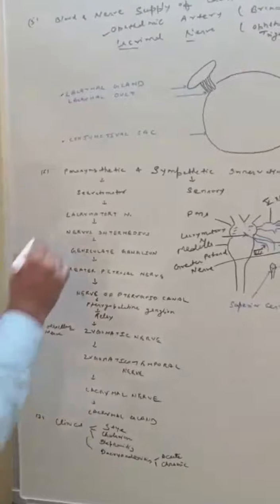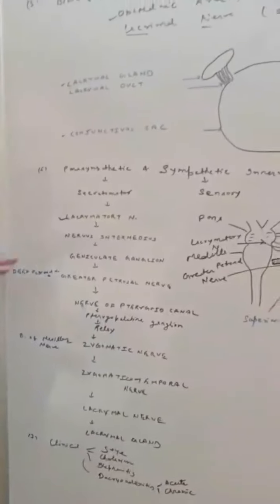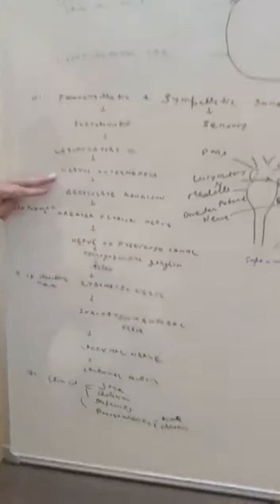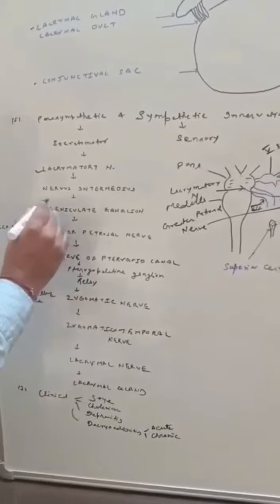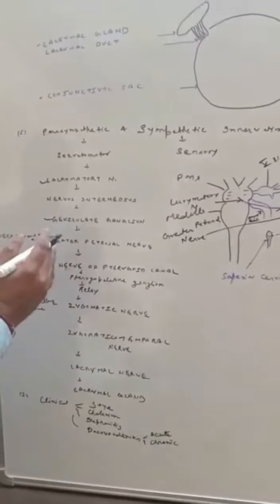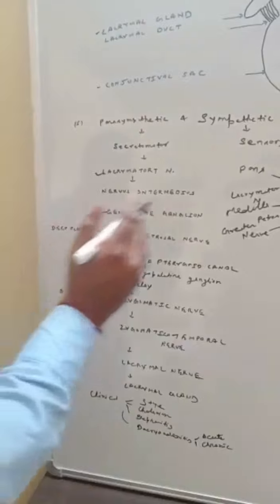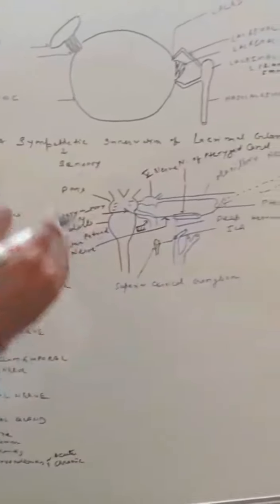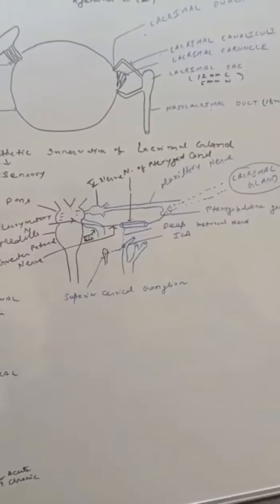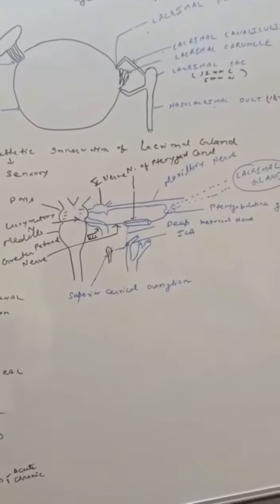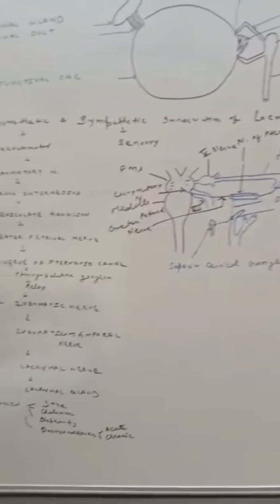First is the lacrimatory nucleus, which is situated at the level of the pons, then the nervus intermedius, then the geniculate ganglion, and the greater petrosal nerve. The greater petrosal nerve joins with the deep petrosal nerve. The deep petrosal nerve comes from the plexus around the internal carotid artery, and the deep petrosal nerve and the greater petrosal nerve join to form the nerve of pterygoid canal.